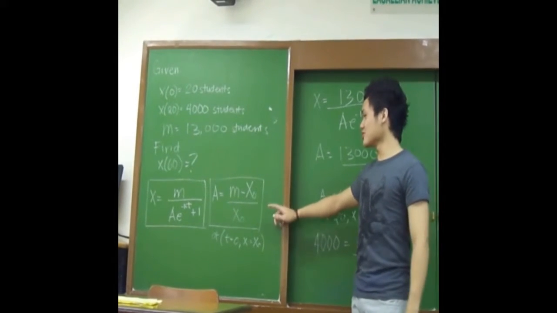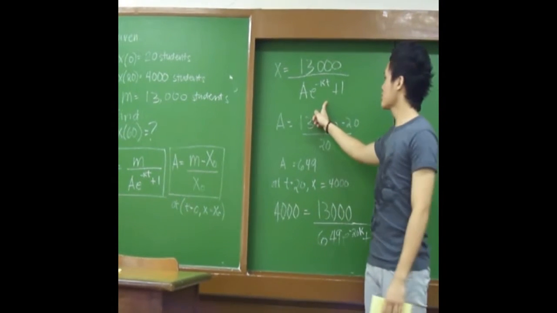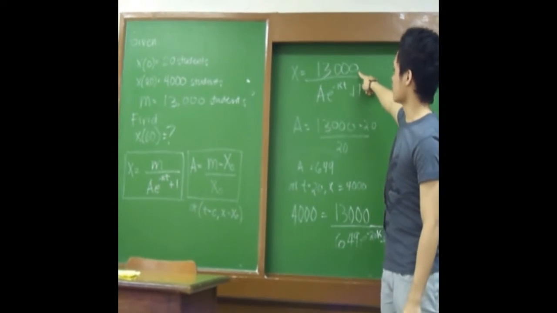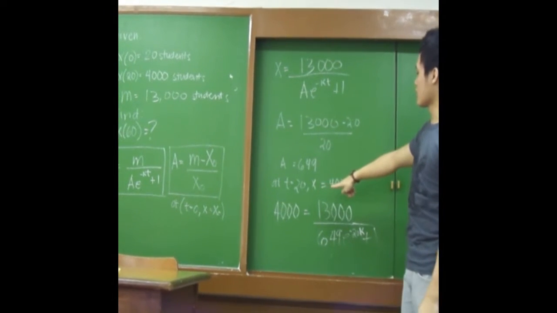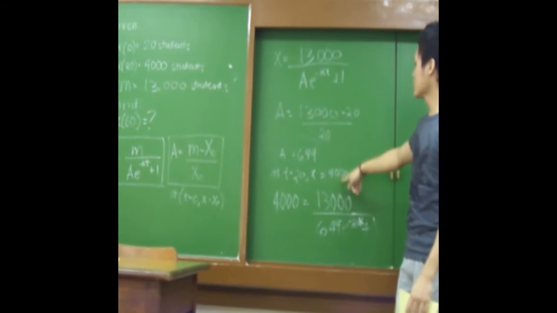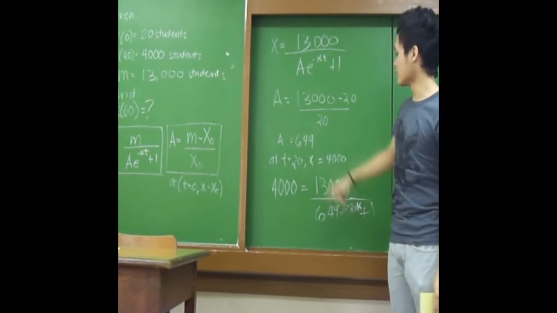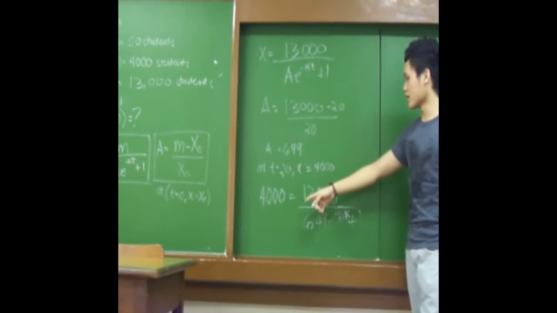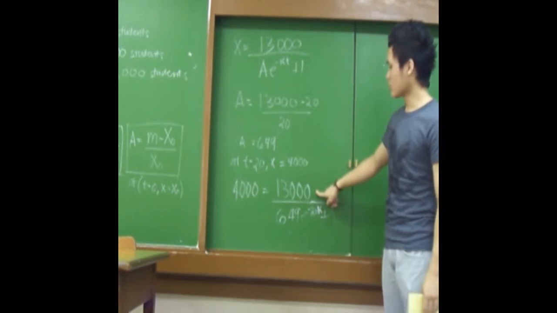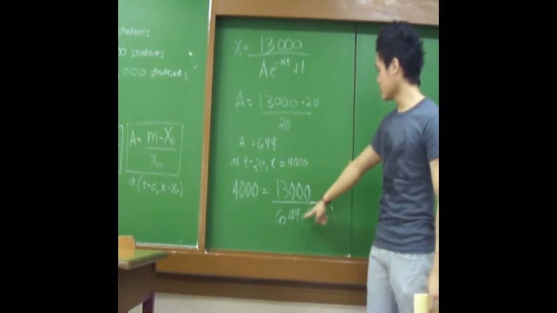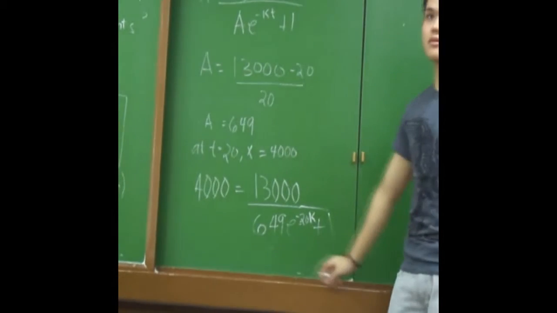Using the equation derived earlier, we now substitute our values. At t equal to 20 and x equal to 4,000, we now get our a, which is 649. Substituting again, x equals 13,000 over 649e raised to negative 20k plus 1.